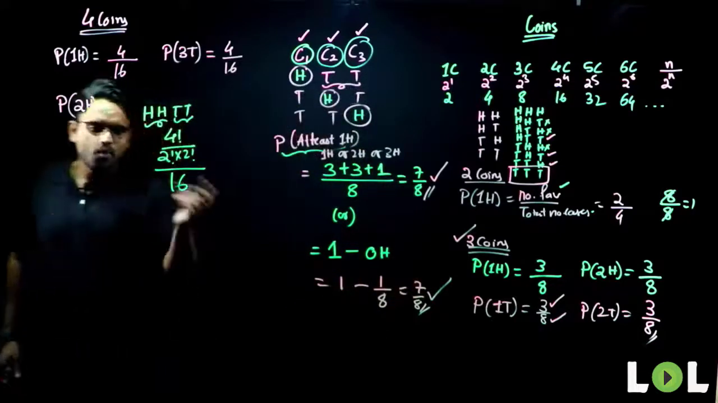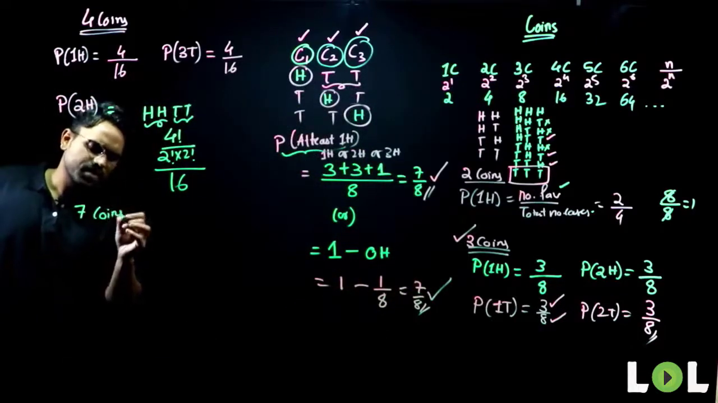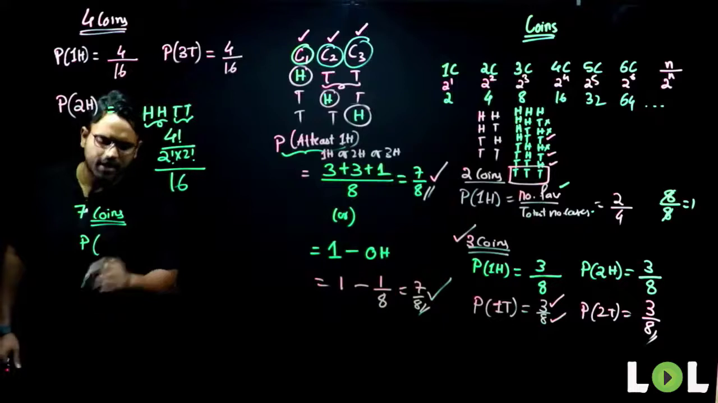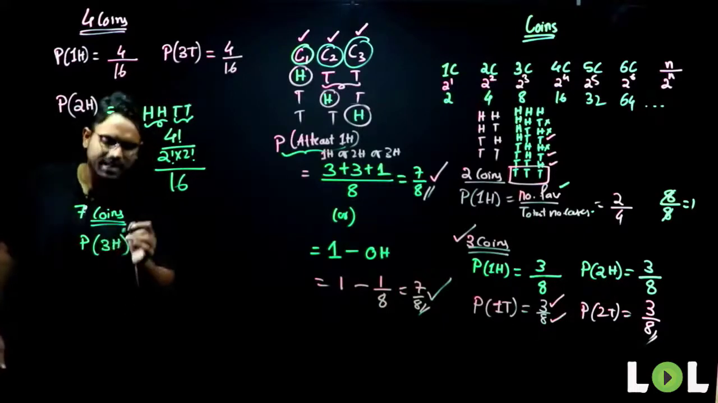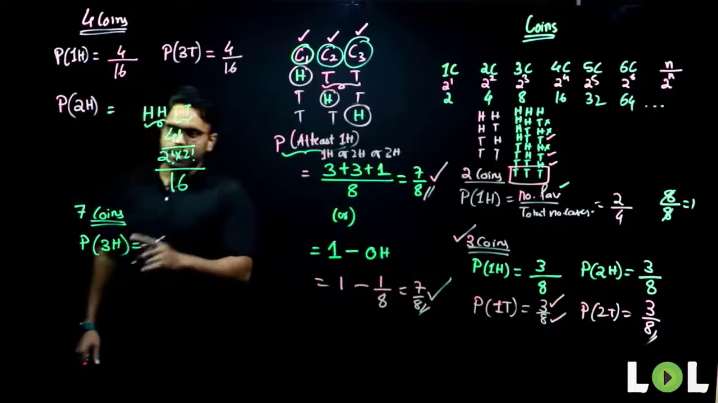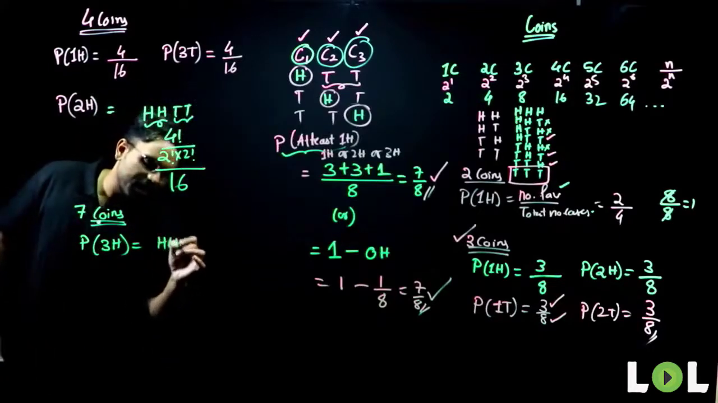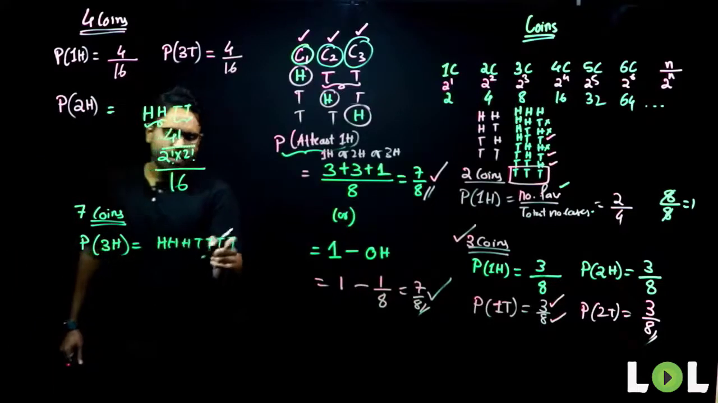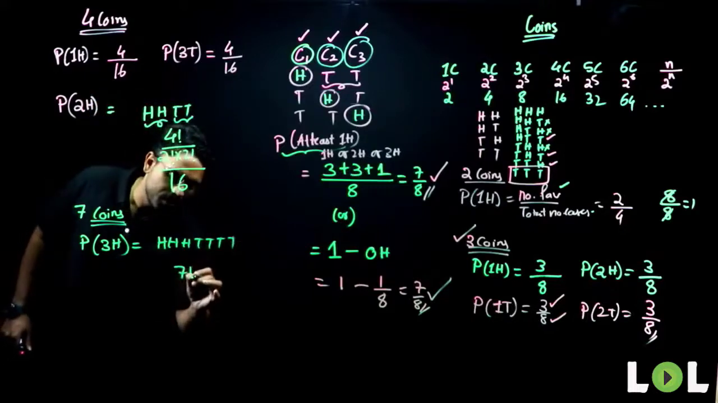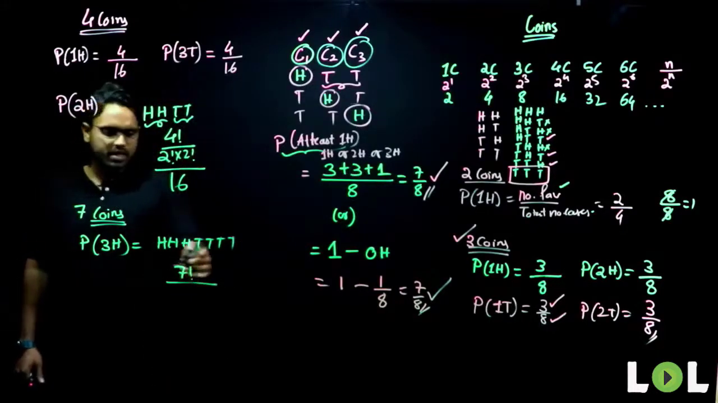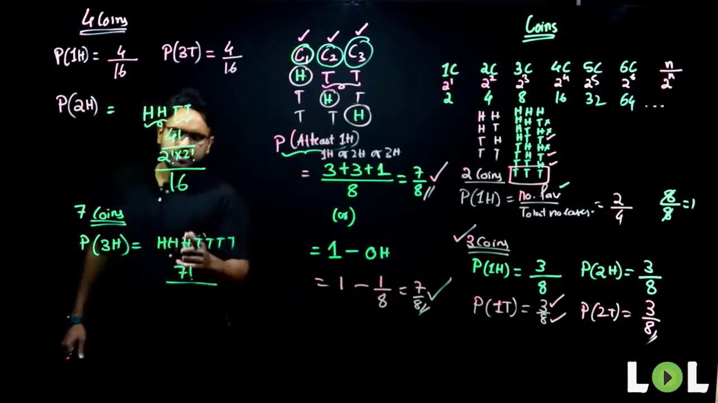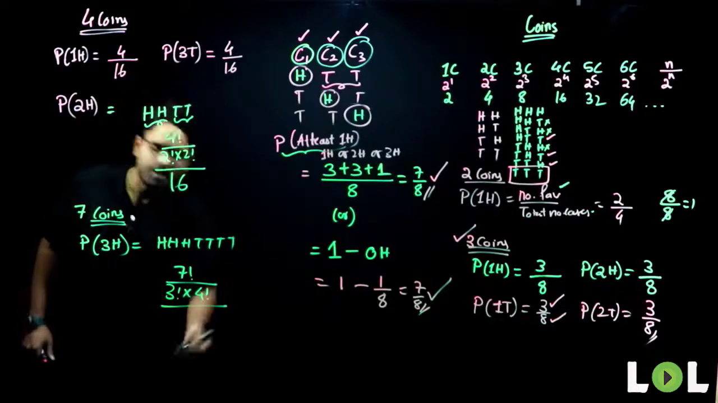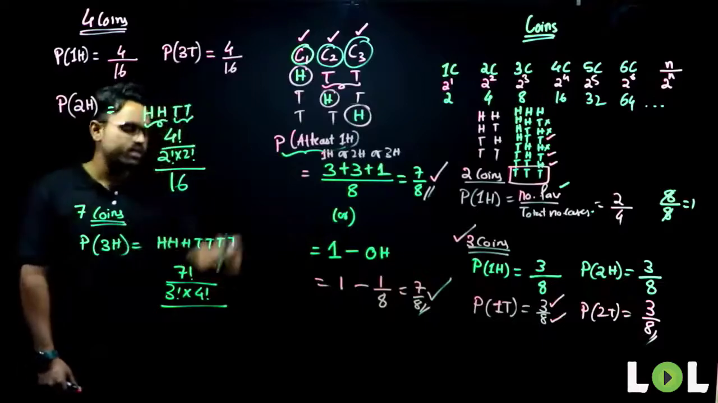Now if I move a little further, I give you 7 coins. Now I ask you the probability of getting 3 heads. Whenever you do not understand the case, write it down: head, head, head, tail, tail, tail, tail. How many coins do I have? Totally 7 coins, 7 letters, so they can be arranged in 7 factorial ways. Next, 7 factorial divided by 3 factorial into 4 factorial, divided by the total number of cases when 7 coins are there: 2 power 7.